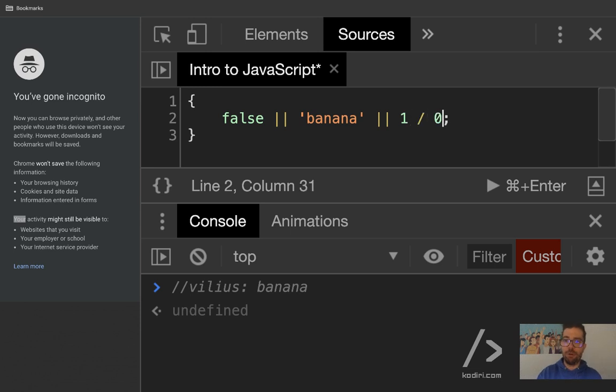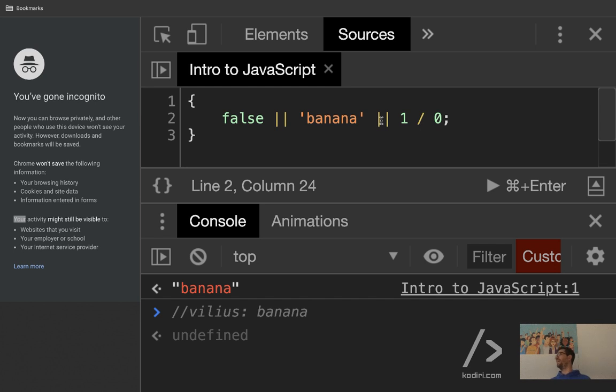1 divided by 0. Does 1 divided by 0 make sense? It will blow up my computer and yours as well, probably. But because luckily we got a truthy condition, this will never be evaluated. So I'll assume that risk of breaking the entire Bermondsey area. Banana, yes, it does work. So again, this is absolutely vital. With the OR operator, as soon as the condition is met, it will return it.